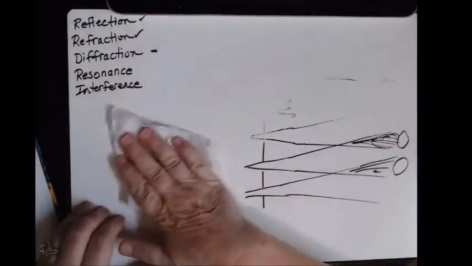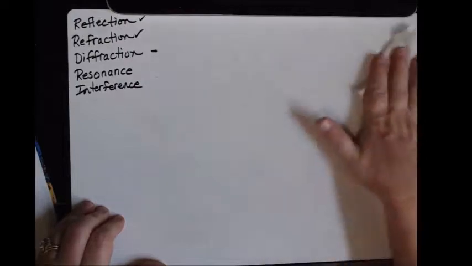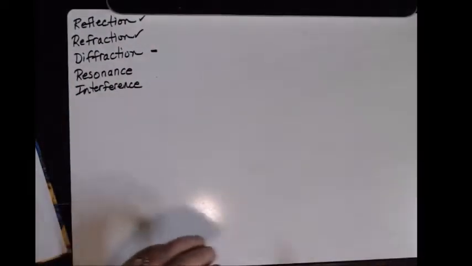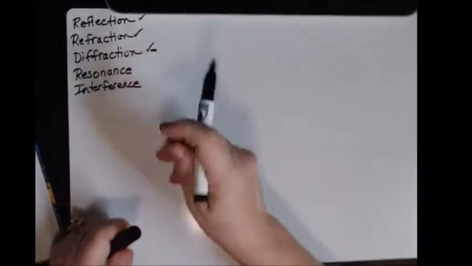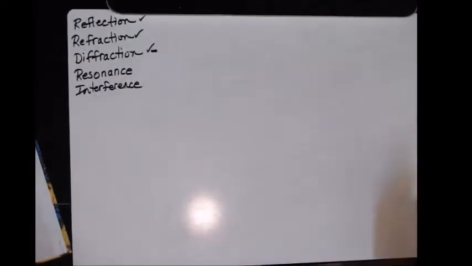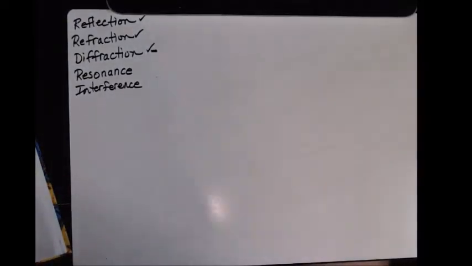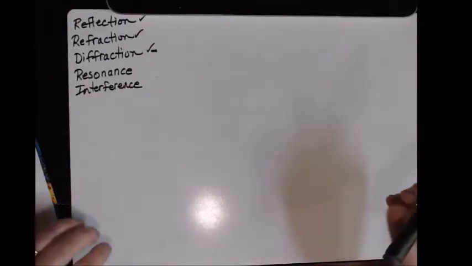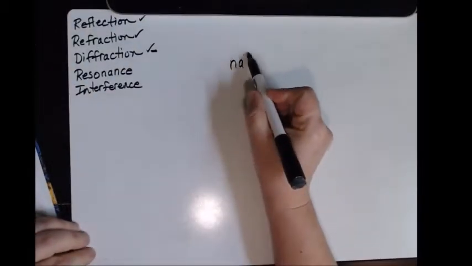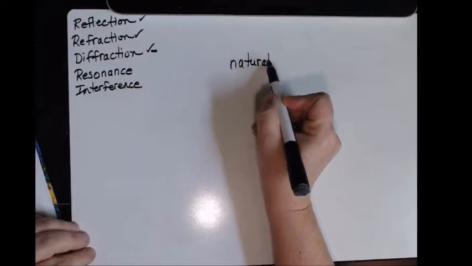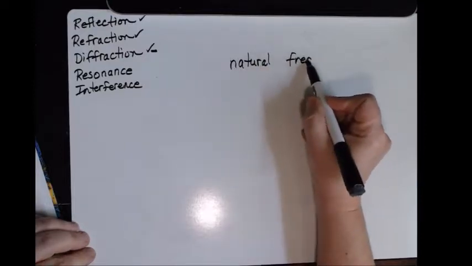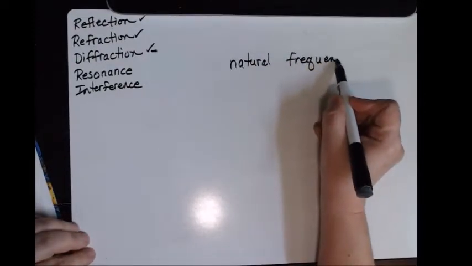Alright, so now let's talk a little bit about resonance. Resonance is our next one we're going to talk about. So every mechanical system has a desire to vibrate at something we call its natural frequency. The natural frequency of a system depends on its geometry and its mass.